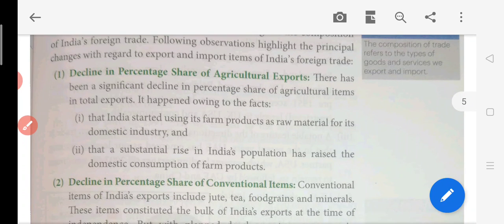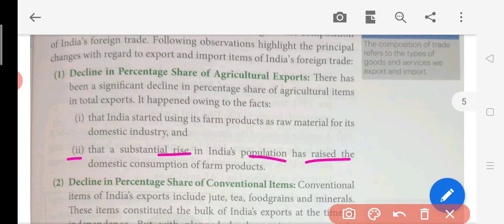Now the second point is that a substantial rise in India's population has raised the domestic consumption of the farm product. The other point they are saying here is that the population of India was also rising, so there was need for food grains. So it was simply fulfilling the need or the demand of the people in India. Okay, so because of that also the export fell.